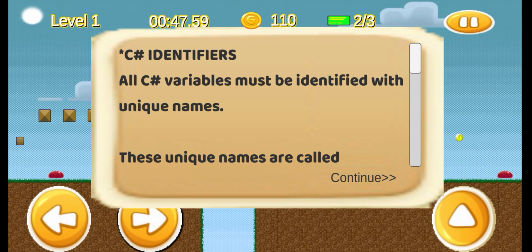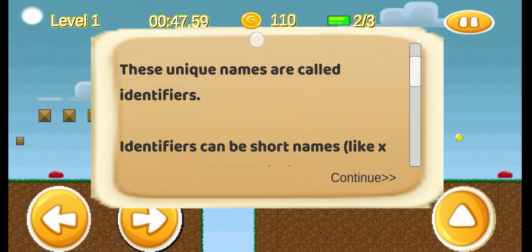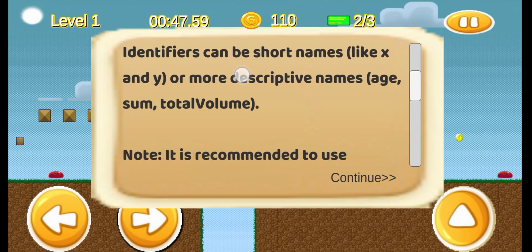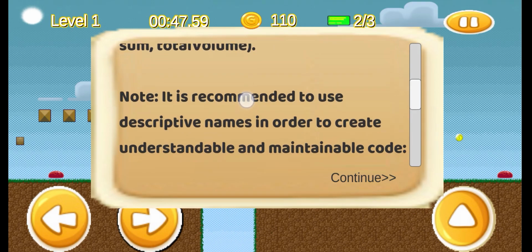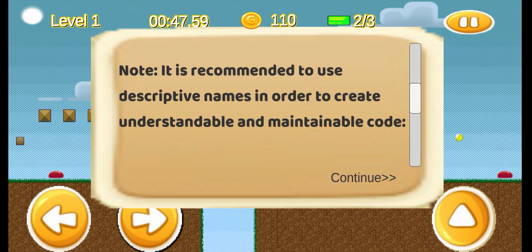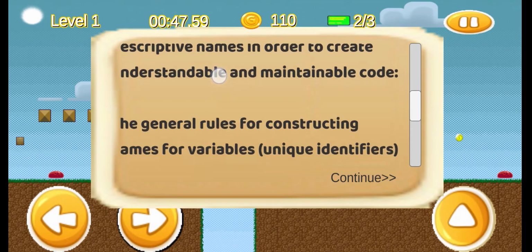C# identifiers. All C# variables must be identified with unique names. These unique names are called identifiers. Identifiers can be short names like x and y, or more descriptive names like age, sum, or totalVolume. Note: it is recommended to use descriptive names in order to create understandable and maintainable code.